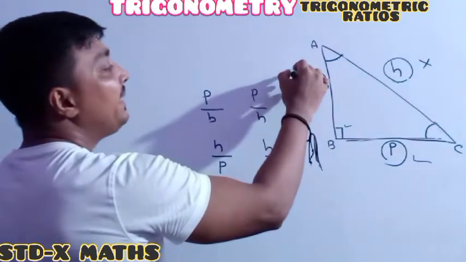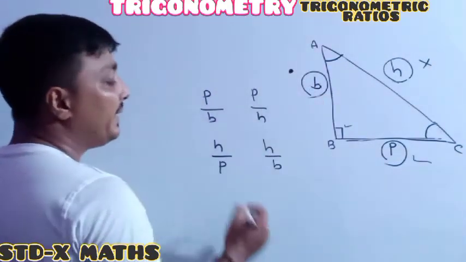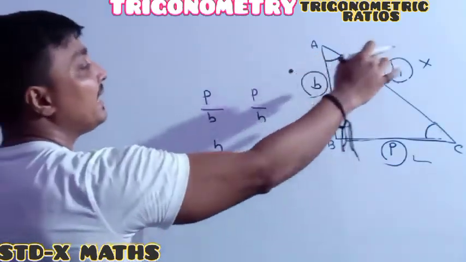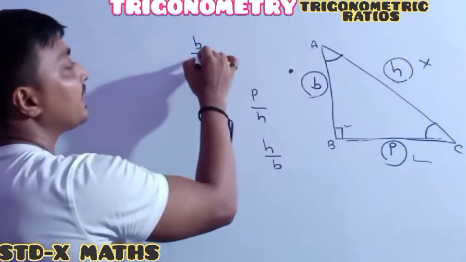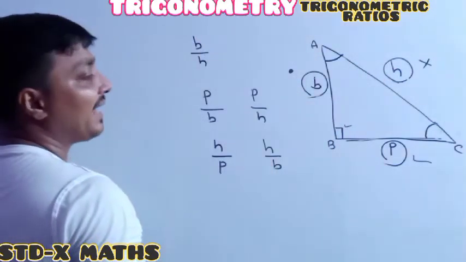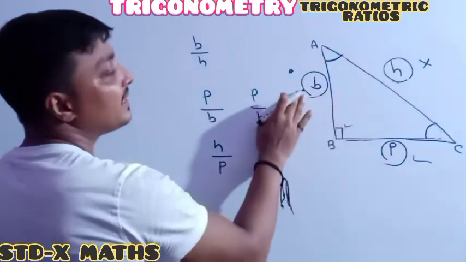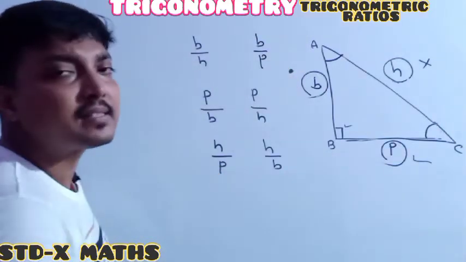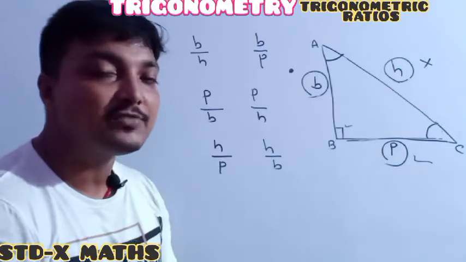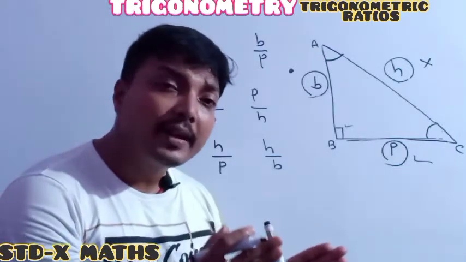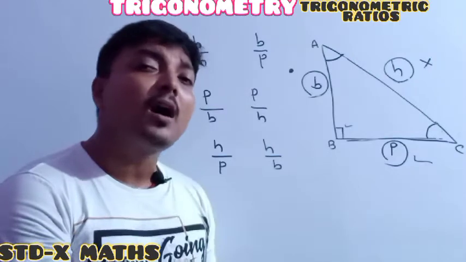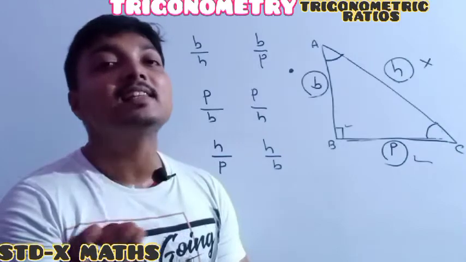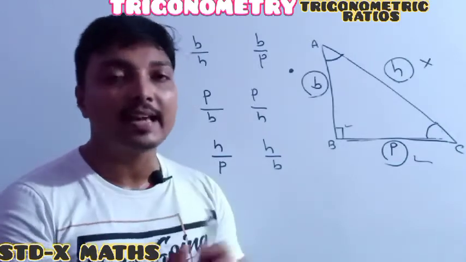Now I am targeting B. Whenever I target B, one of the ratios is B divided by H, and another ratio is B by P. So whenever we arrange the three sides of a right angle triangle to form ratios between two sides, we get only 6 ratios.